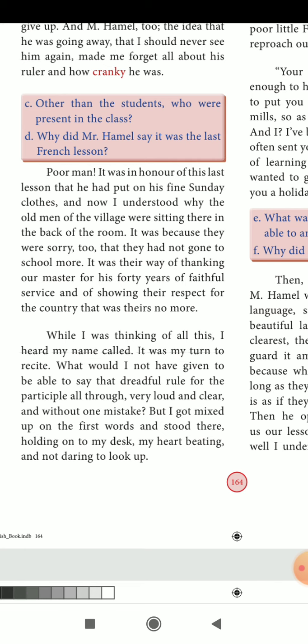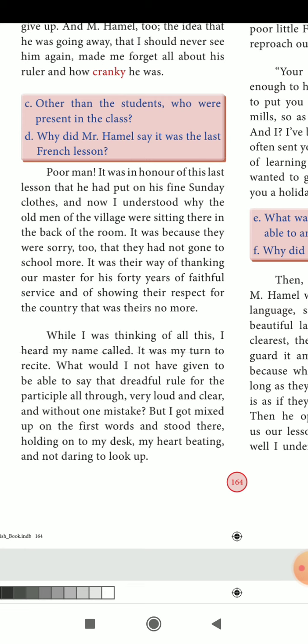and of showing their respect for the country that was theirs no more. And they were showing that for forty years the French master was working in the school. So, to show respect to him, so many people had come this particular day, like that. He understood now. Little Franz understood. And after that, while I was thinking all this, I heard my name called. So many thoughts were going on in my mind.